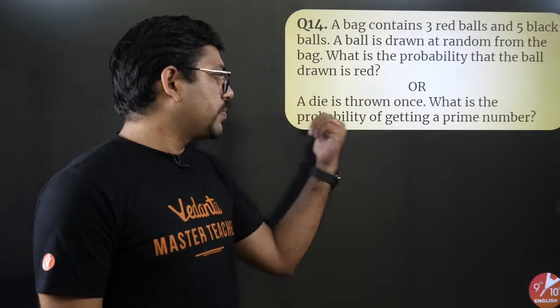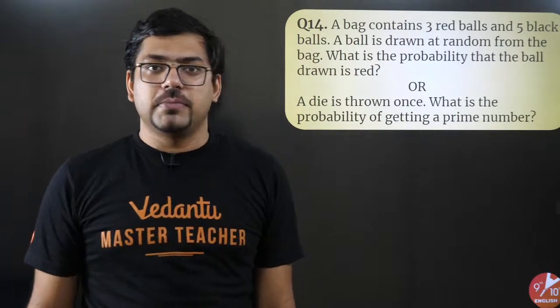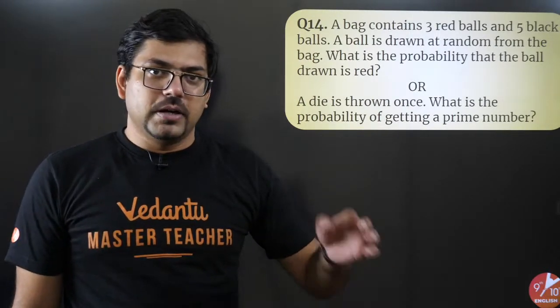A dice is thrown once. What's the probability of getting a prime number? Who is going to give me the answer? Probability of getting a prime number on a dice.